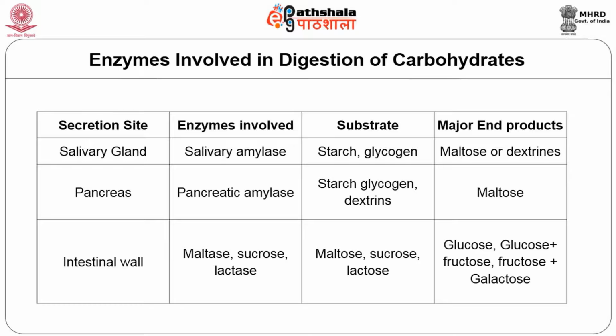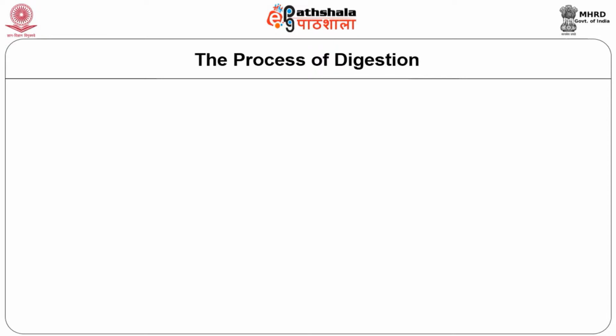The intestine is capable of producing maltase, sucrase and lactase. These digest maltose, sucrose and lactose by releasing glucose, glucose with fructose, and glucose with galactose.